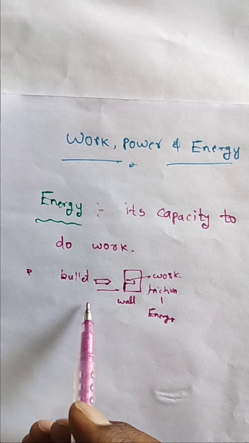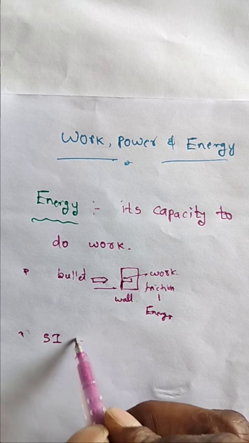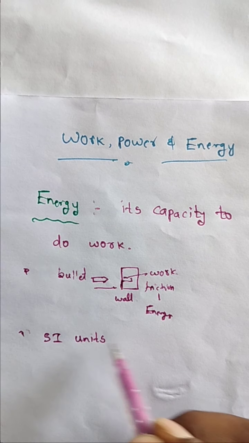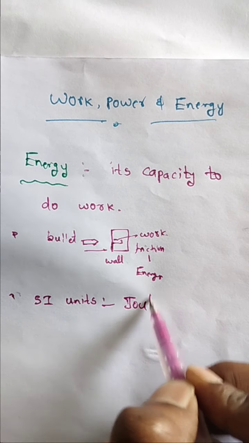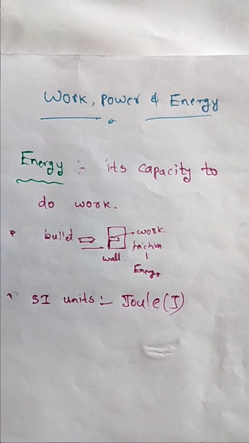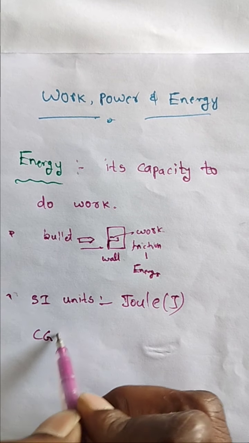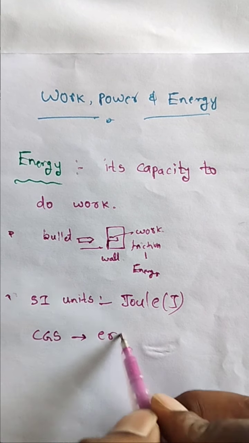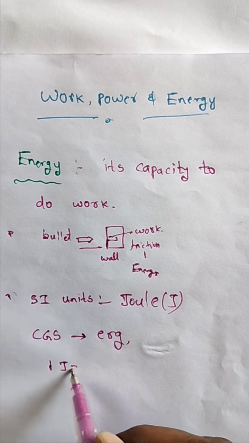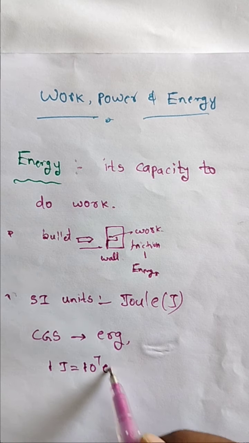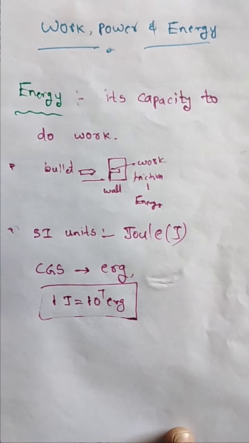And what is the SI unit of energy? The SI unit of energy is the joule, capital J. The same thing in CGS units is the erg. We know that very well. 1 joule is equal to 10 power 7 ergs.